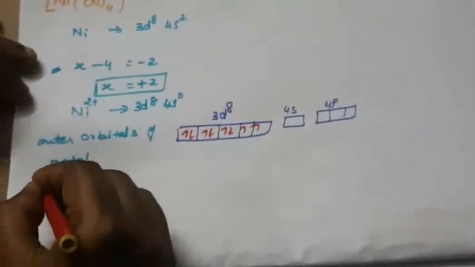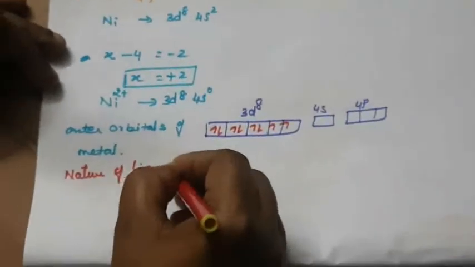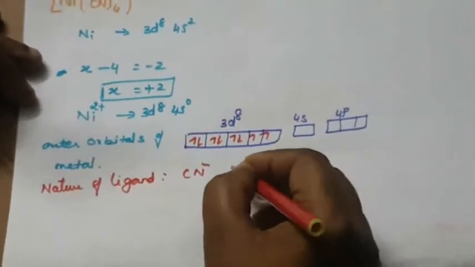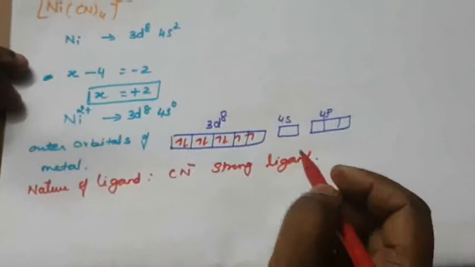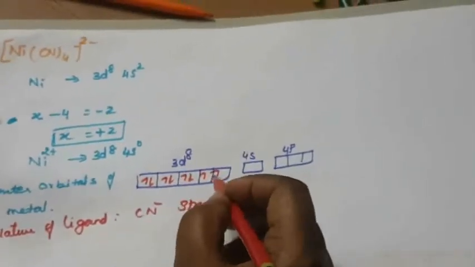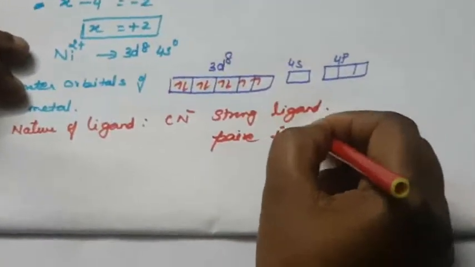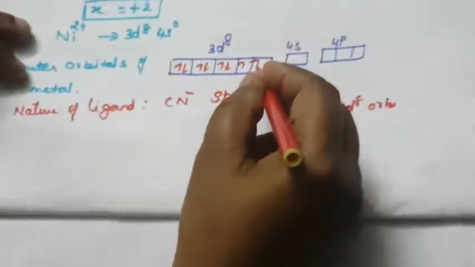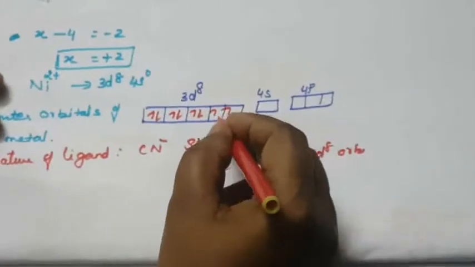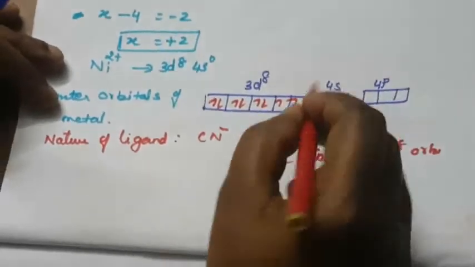Next is the nature of the ligand. CN minus is a strong ligand. If the ligand is strong, what will happen? The electrons are paired inside the 3d8 orbital. Here two unpaired electrons are there. Pairing inside the orbital means bringing these two single electrons into the same orbital, so one box becomes empty. So that is paired inside the 3d8 orbital.